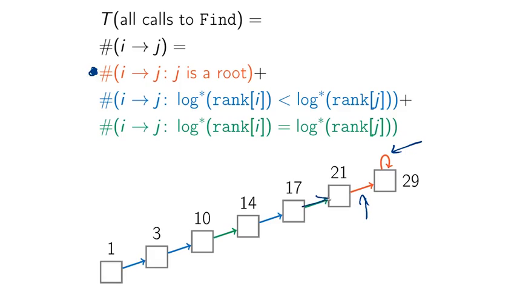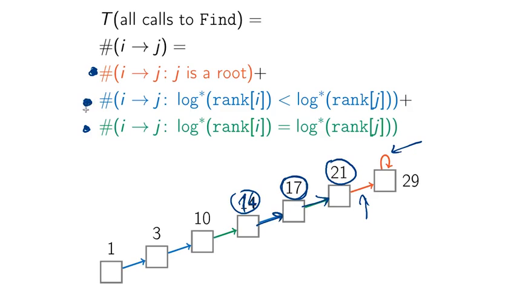Well, this edge, for example, will be accounted in the last term, because the rank of this node is 17 and the rank of this node is 21, and log star of these numbers are equal. At the same time, here we have rank 14, and here we have rank 17. And the log star of these two numbers are different. For this reason, this edge will be accounted in the second term.